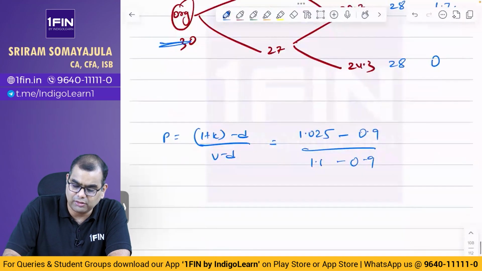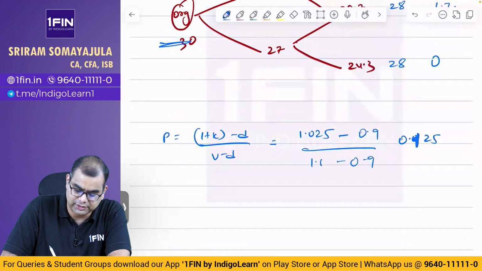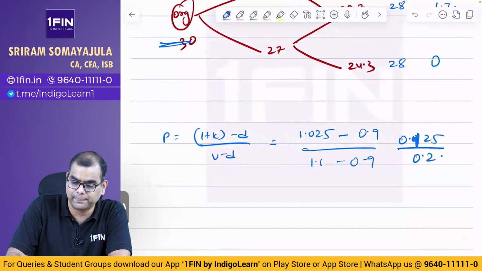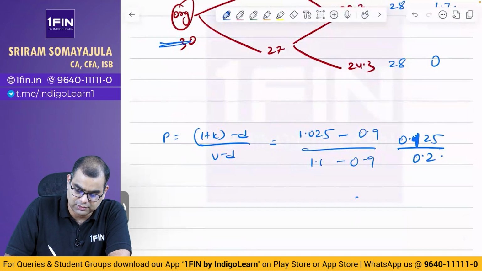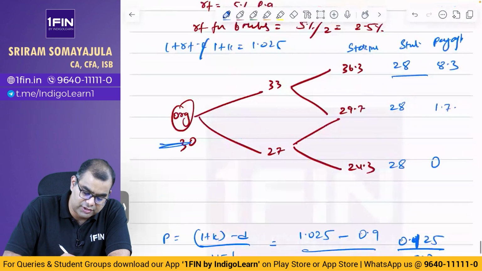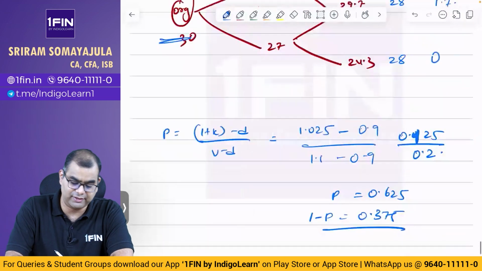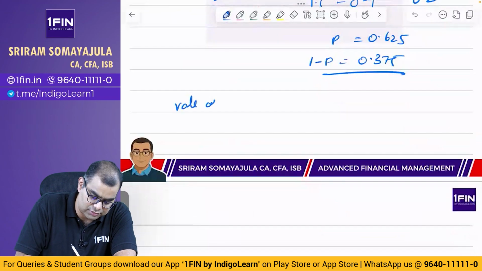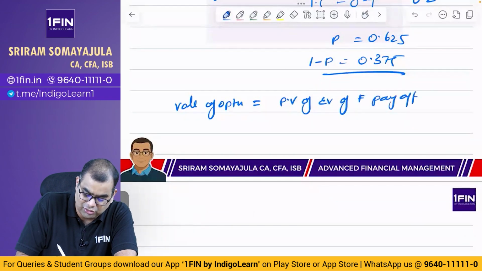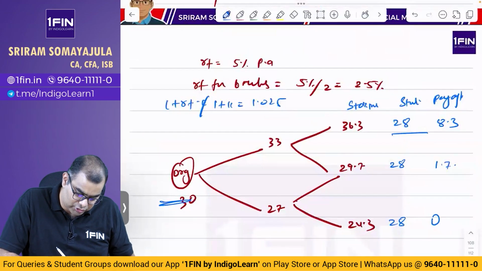So 1.025 minus 0.9 is equal to 0.125, divide by 0.2, is equal to 0.625. P is 0.625, 1 minus P is 0.375. இது வந்ததுக்கப்புறம் what we do is same thing. நம்ம என்ன சொன்னோம், value of option is equal to present value of expected value of future payoffs. So what you do is you try and compute a payoff.